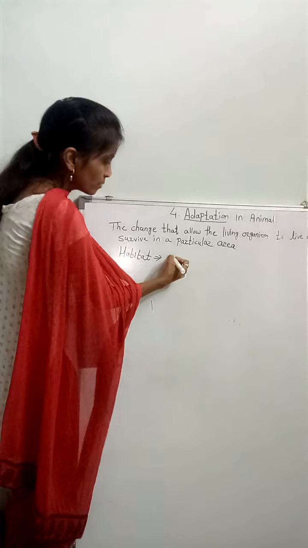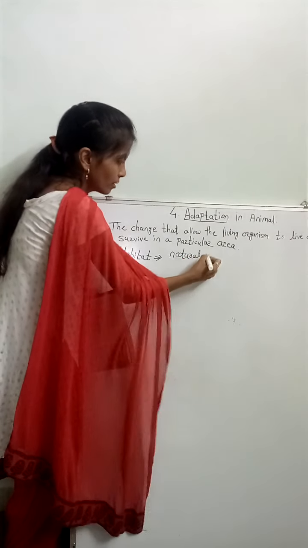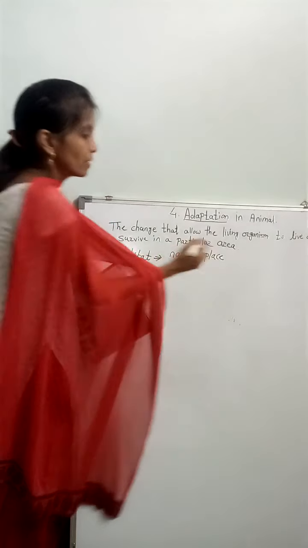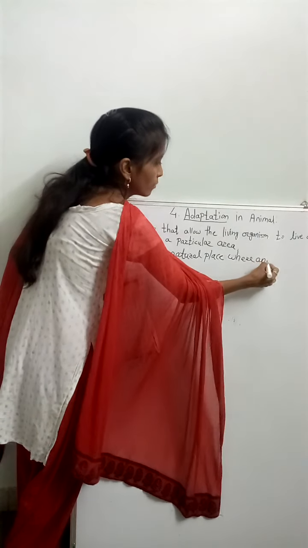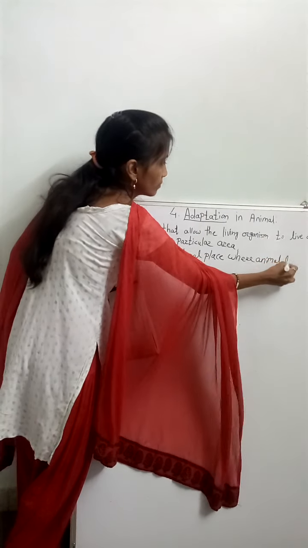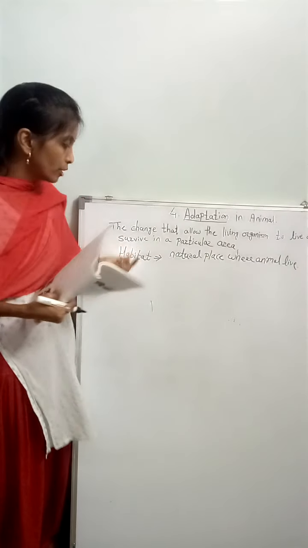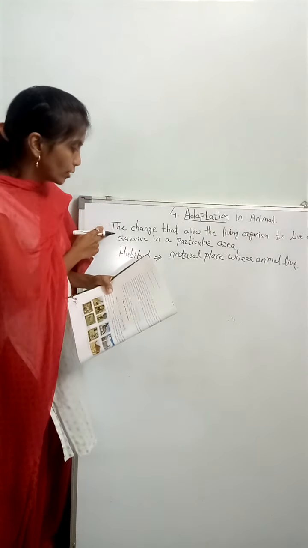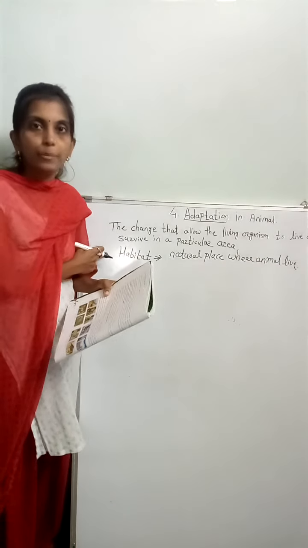So habitat means the natural place where animals live. Okay, you got it, that habitat definition. So today you first read these two definitions carefully, adaptation and habitat.